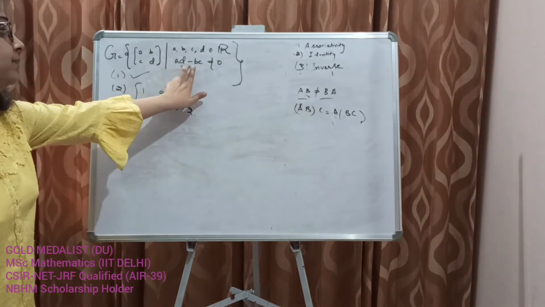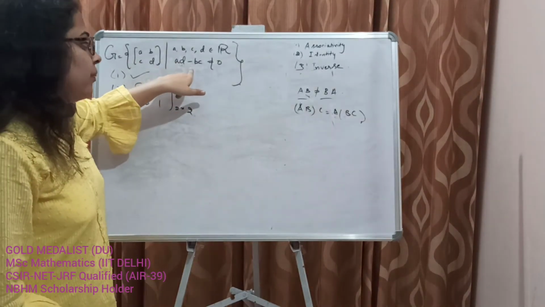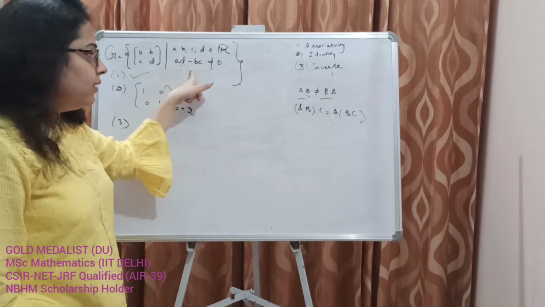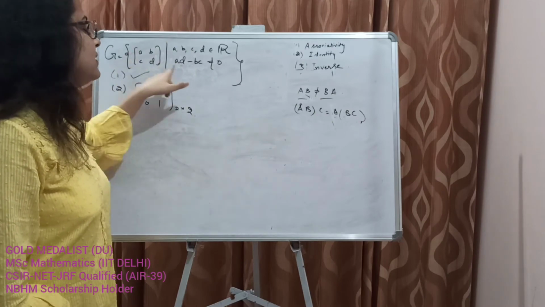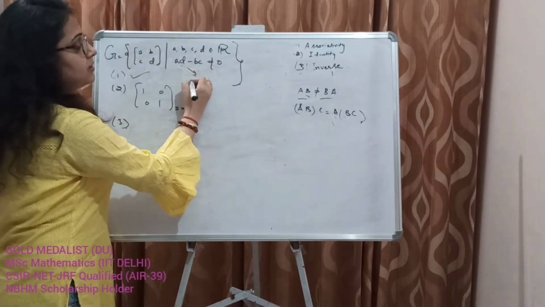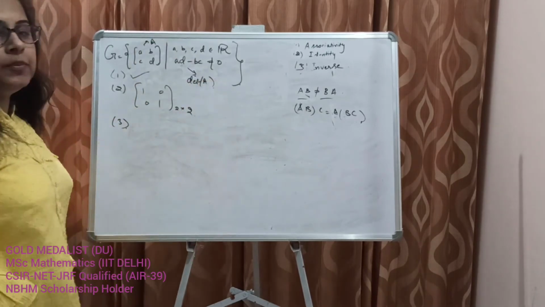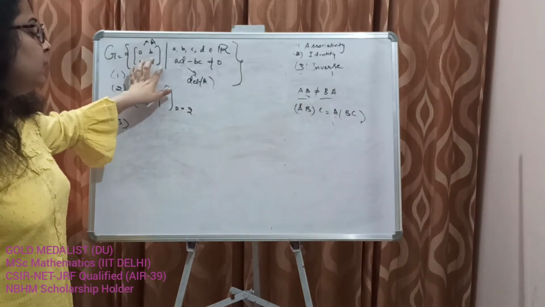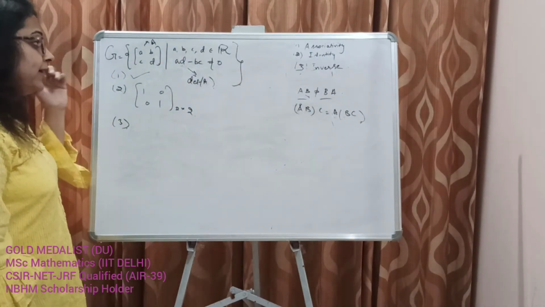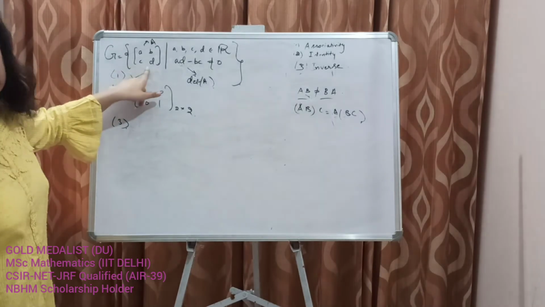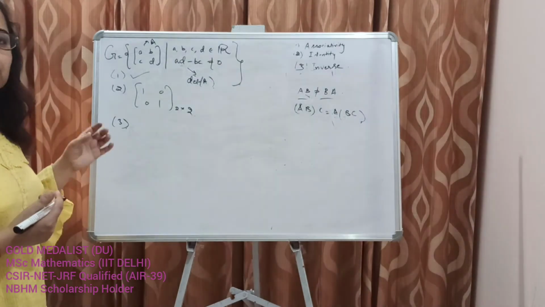Now, observe that the additional condition that I have written is very important for this set to be a group under matrix multiplication, because if I say AD minus BC, what is AD minus BC? This is basically nothing else but the determinant of, let's call it capital A, determinant of the matrix. Okay, determinant of a 2 cross 2 matrix, we know that it should be AD minus BC, and I leave it up to you to find out the inverse of this matrix by remembering your high school operations. Just find out what is the inverse of any 2 cross 2 matrix.